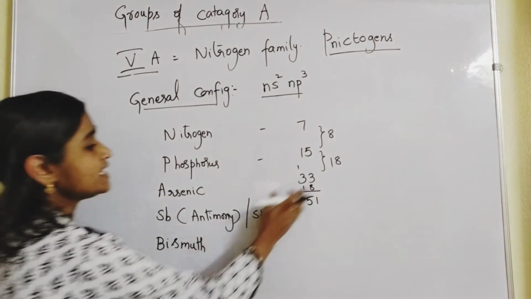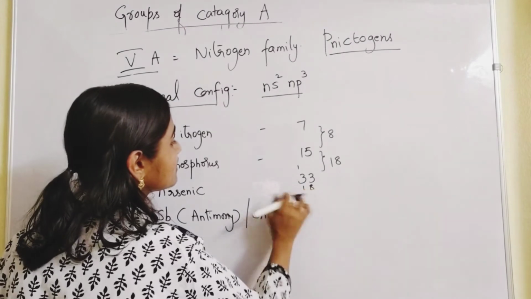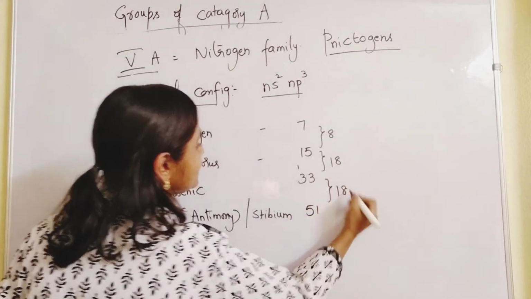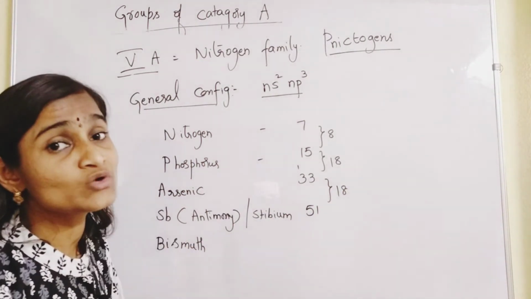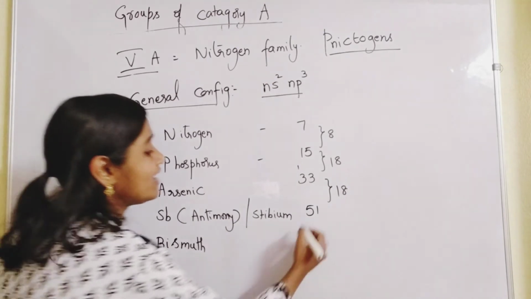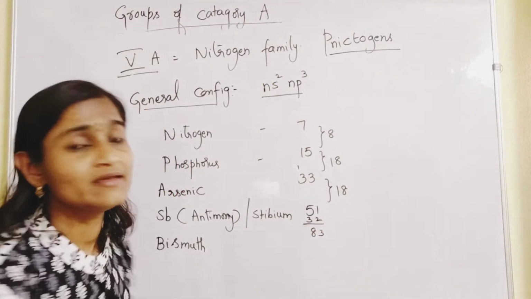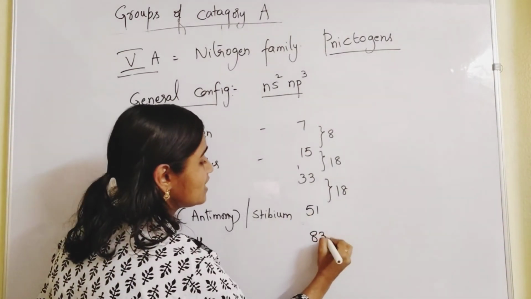So for arsenic, 33; for antimony, 51. Difference is 18. To get the atomic number of bismuth, add 32 to this, and you will get 83. So bismuth's atomic number is 83.